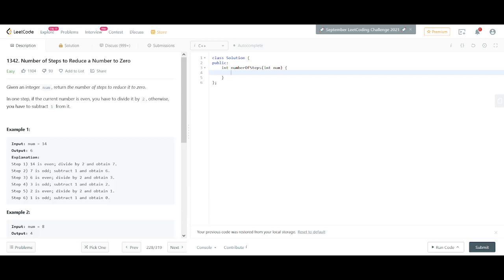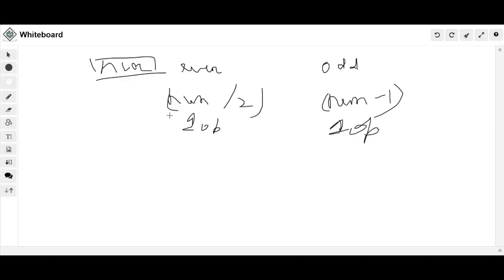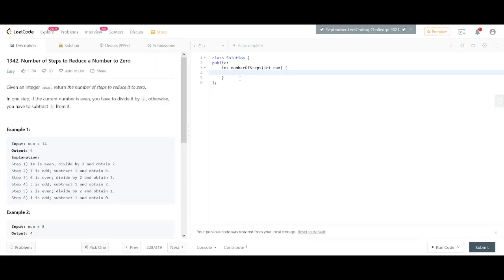So what we can think of is that if the number is even, we do this particular operation, that is division, and we call it for the remaining integer that is left. And if the number is odd, we do the same thing. So we could have a recursive function which does these things.